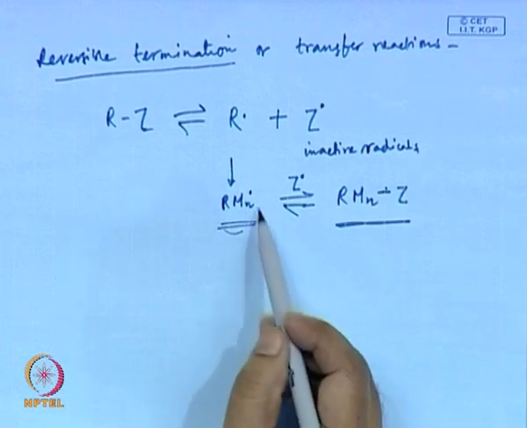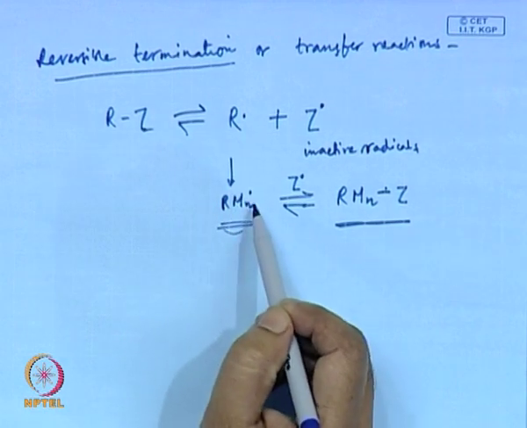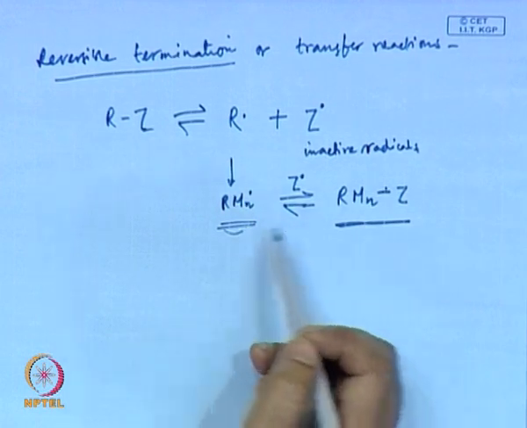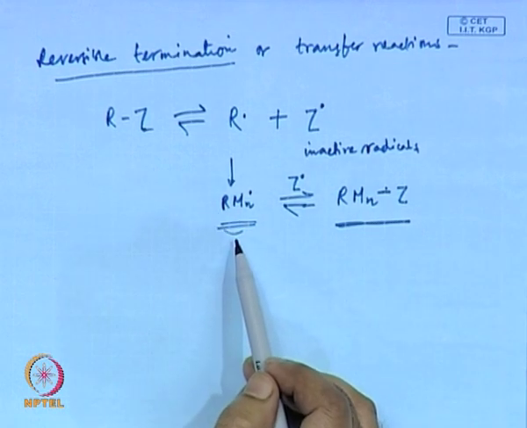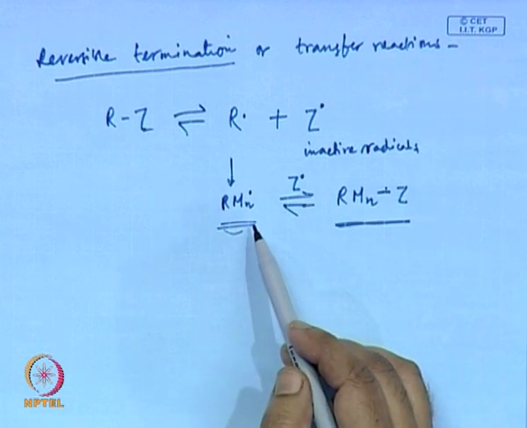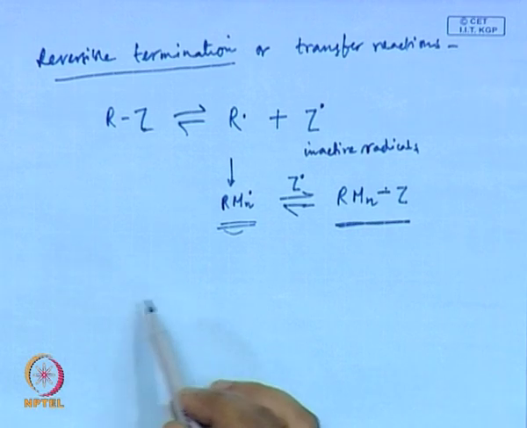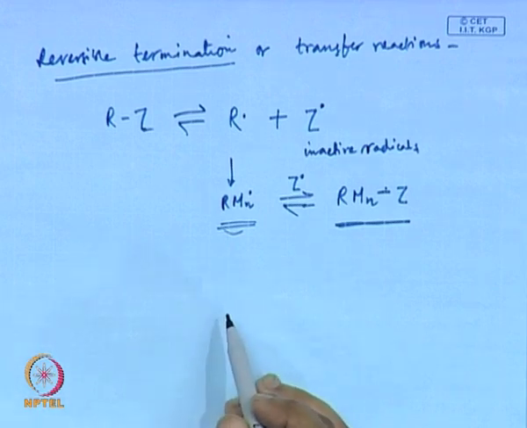So, all the propagating radicals which are generated from the initiation reaction will spend more or less the same amount of time as an active form and as a dormant form, which will ensure that all the polymer chains are progressing or reacting for the same amount of time, the same duration.